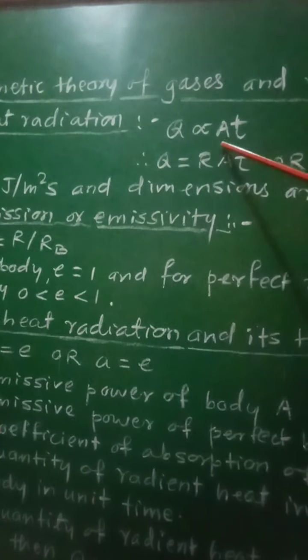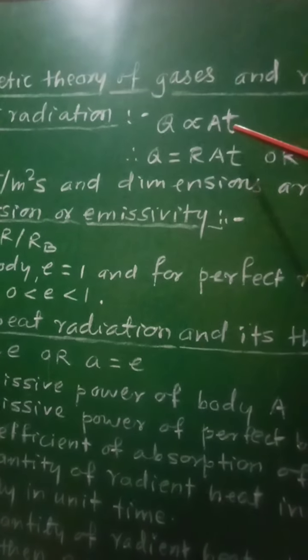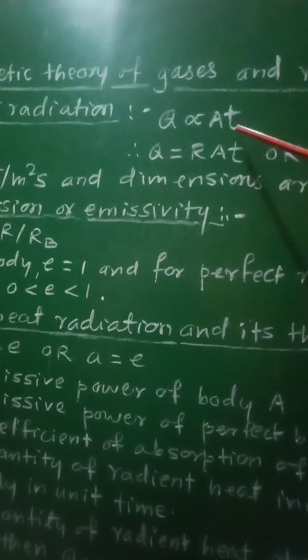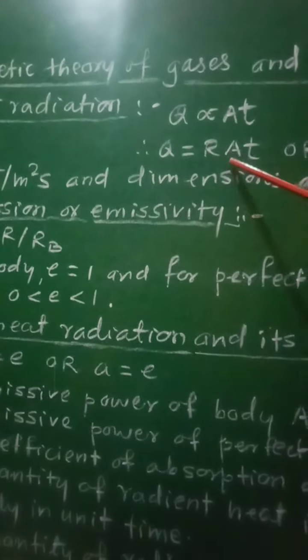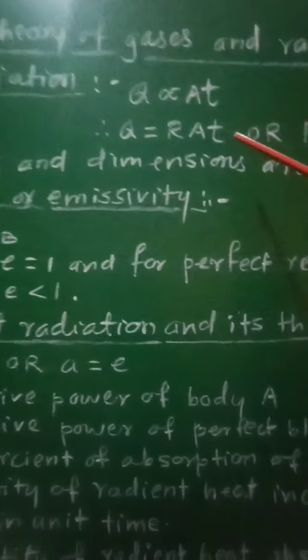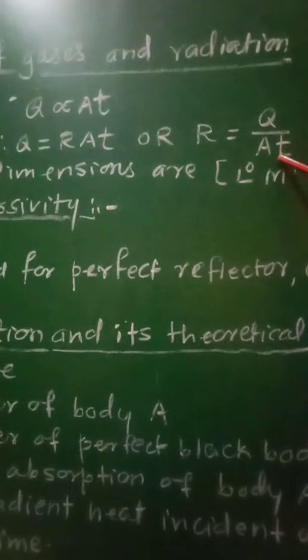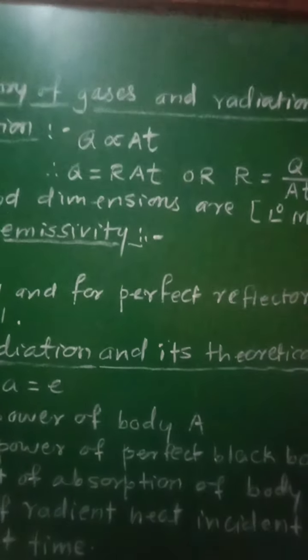It will be directly proportional to the area of surface of that body A and the time duration taken for radiation t. And therefore we can write Q equal to R into At, or from this relation R will be equal to Q upon At.